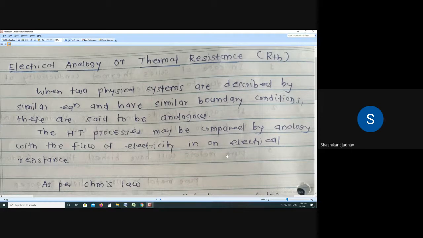That factor is nothing but dx by K, and that dx by K is nothing but thermal resistance. Means that factor opposes the heat transfer. So what is our heading? That is electrical analogy or thermal resistance. So from this we get the equation of the thermal resistance for the heat, that is thermal resistance is equal to dx by K.